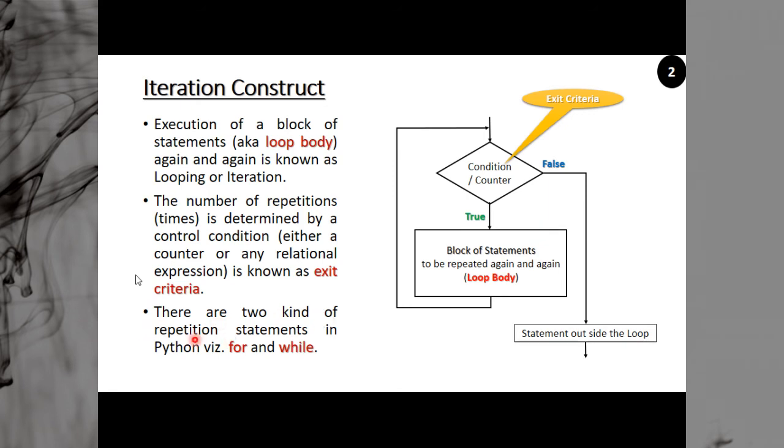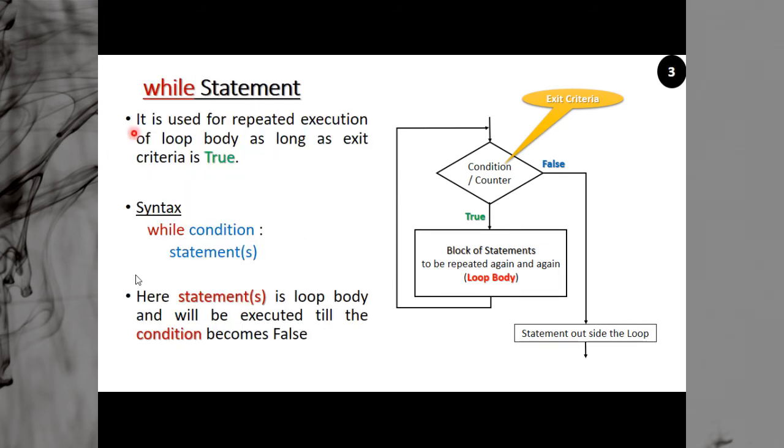So there are two kinds of statement. One is known as for, another is known as while. So here we are going to discuss the while. The while statement is used for repeated execution of the loop body as long as the exit criteria is true. The loop will be repeated again and again till the condition is true. When the condition becomes false, you will exit from the loop.